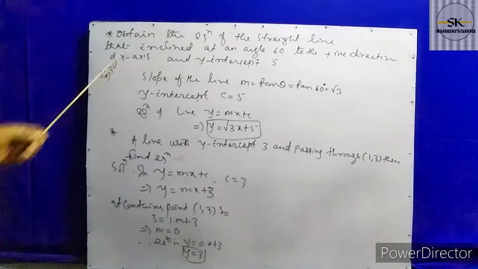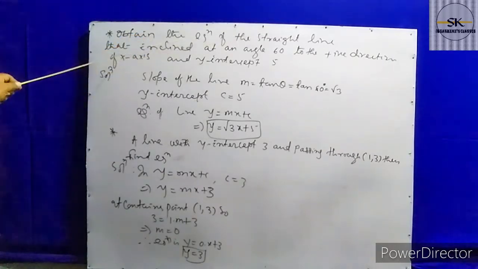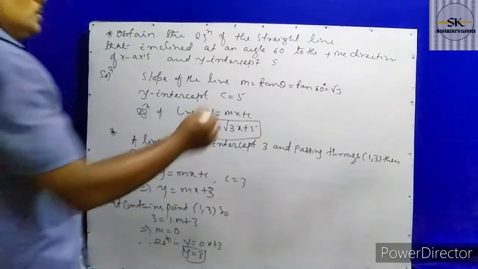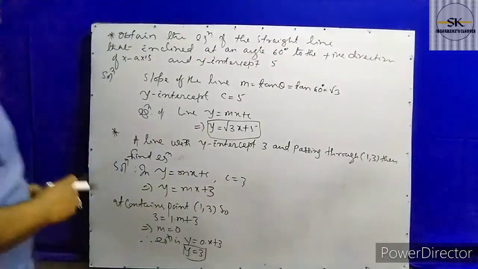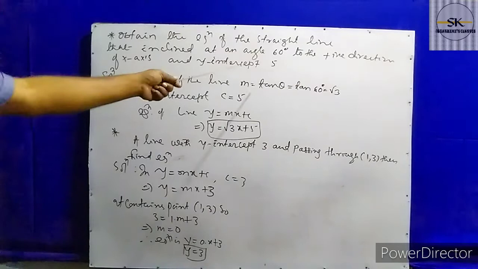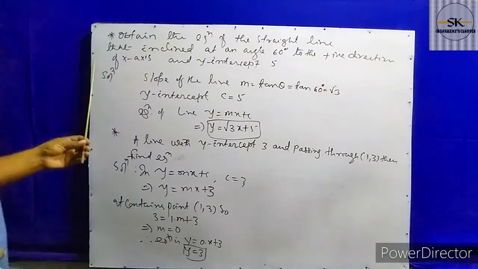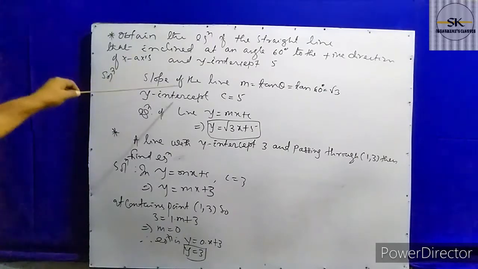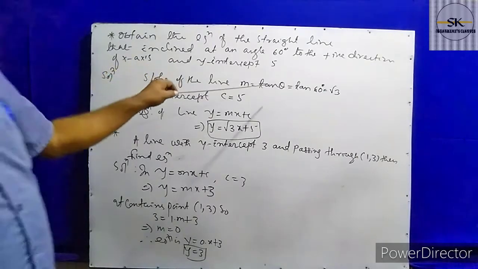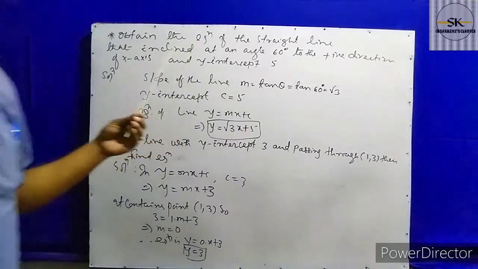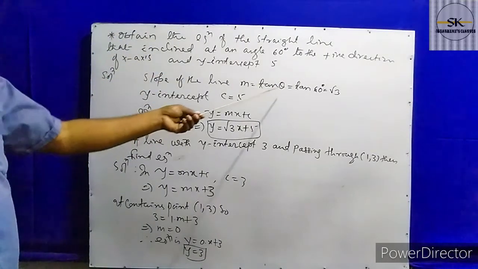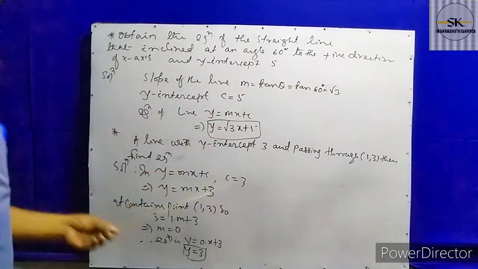The first problem: obtain the equation of the straight line that is inclined at an angle 60 degree to the positive direction of the x-axis and y-intercept equal to 5. So here the solution, how to find the equation of the straight line. In this case, the slope of the line m equal to tan theta. We have already discussed how to find the slope when the angle of inclination is given. Tan 60 degree equal to root 3.